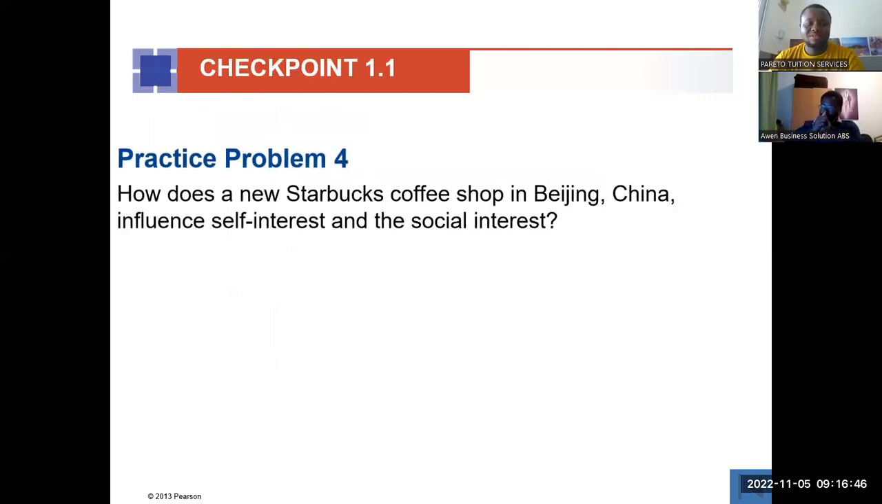Now, how does a new Starbucks coffee shop in Beijing, China, influence self-interest and the social interest? Can you try this? Remember, we spoke about self-interest and then social interest. If you are doing something in pursuit of the benefit that you only get, you are pursuing self-interest. But if the entire society is going to benefit from what you are doing, then it's promoting social interest. So as they situate a coffee shop in Beijing, how is it pursuing self-interest and social interest at the same time?